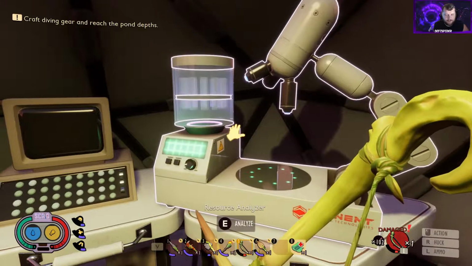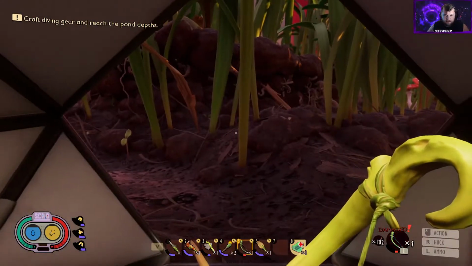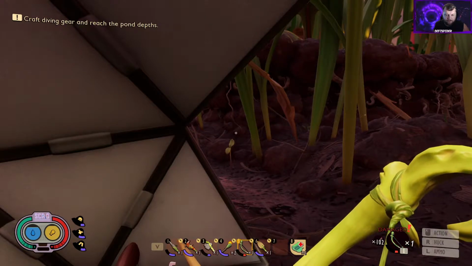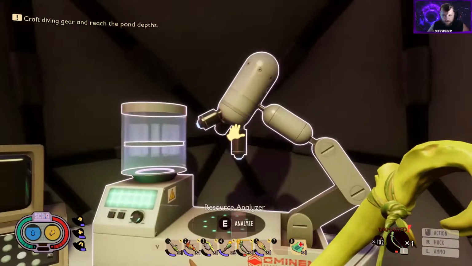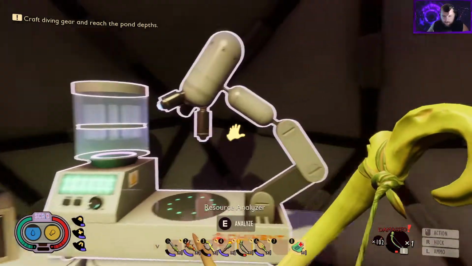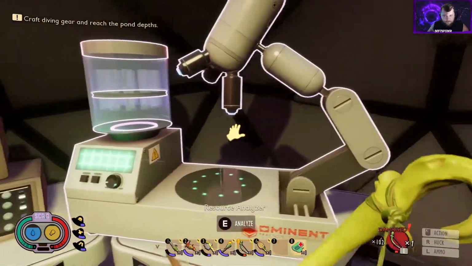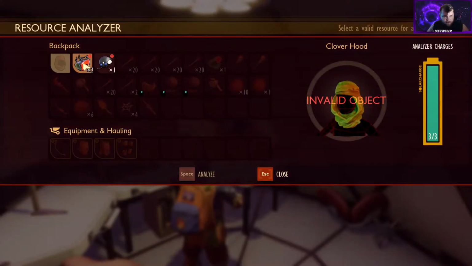Alright guys, we got lucky and we found a ladybug in a can, so I just shot it with like 80 arrows and took it down. There's a better way to fight them and kill them, just using the melee weapons, but we'll go over that later once we get a better weapon. But for now, the best way is just to kind of kite them and find somewhere to hide where they can't get to you. So let's go ahead and analyze those parts.